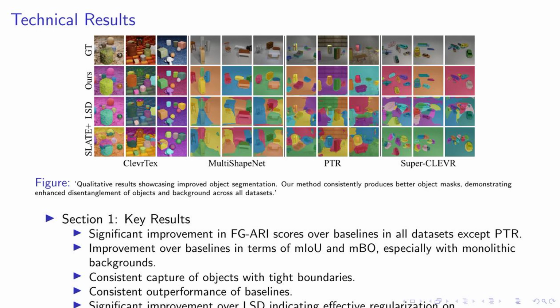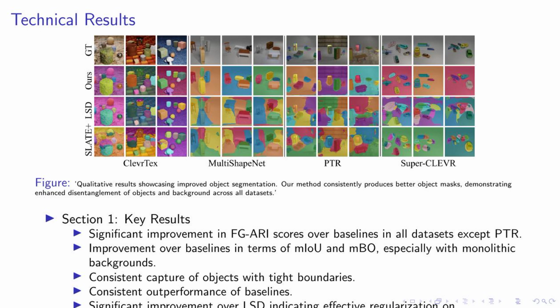You can see that our method consistently produces better object masks, demonstrating enhanced disentanglement of objects and background across all datasets. Now, let's delve into the key results from our study. We observed a significant improvement in FGRE scores over baselines in all datasets except PTR. This indicates that our method is more effective in capturing an object as a whole.